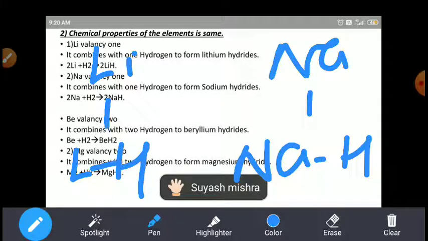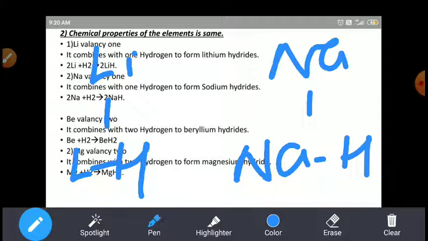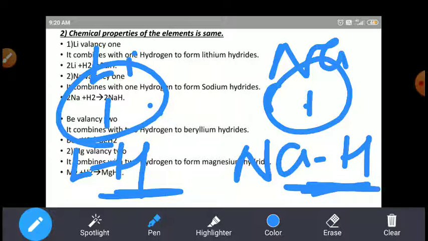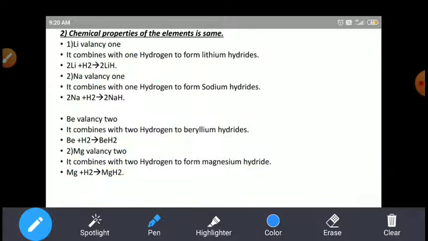It means when we arrange the elements on the basis of atomic number, the same valency is repeated, and the chemical property is also the same. They exhibit similar chemical properties. So that's why the arrangement of the elements on the basis of atomic number is correct.